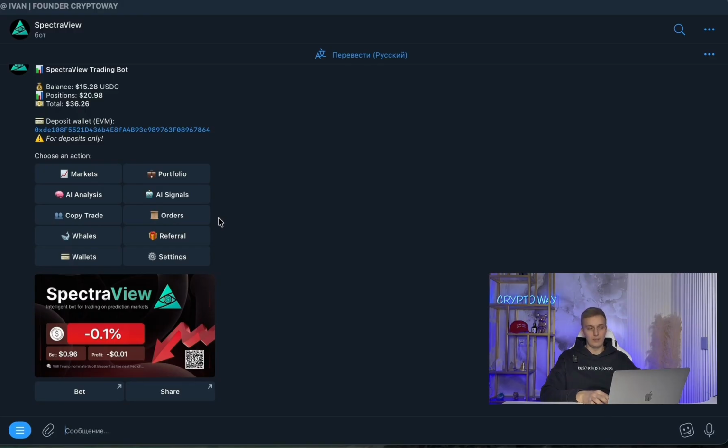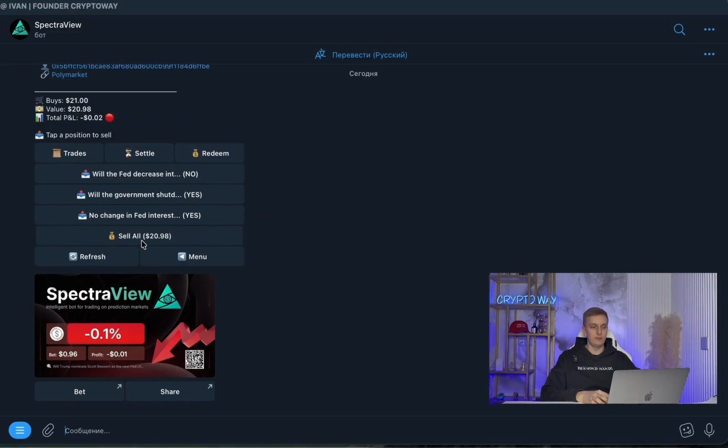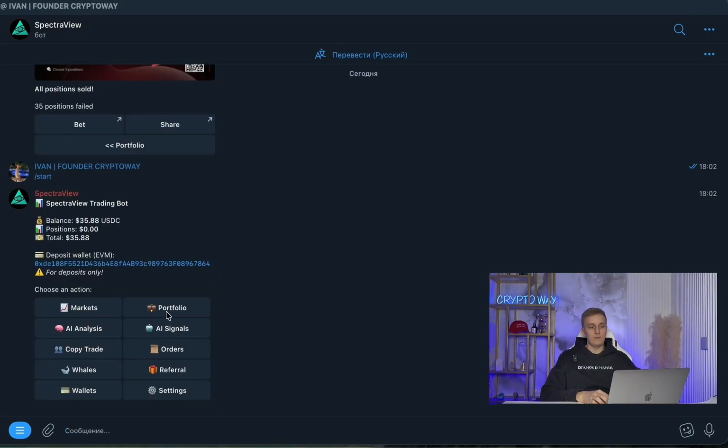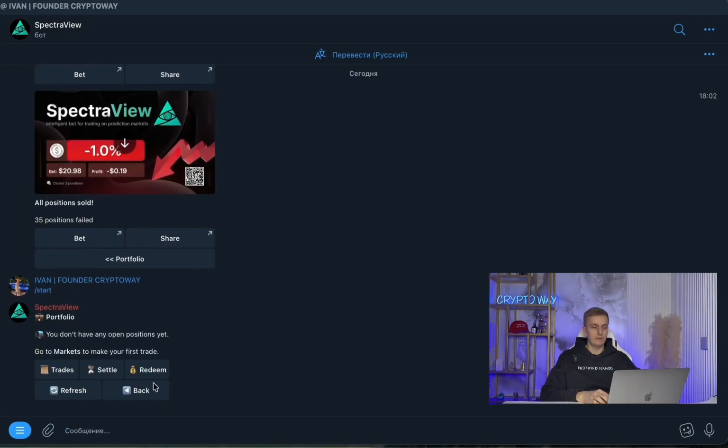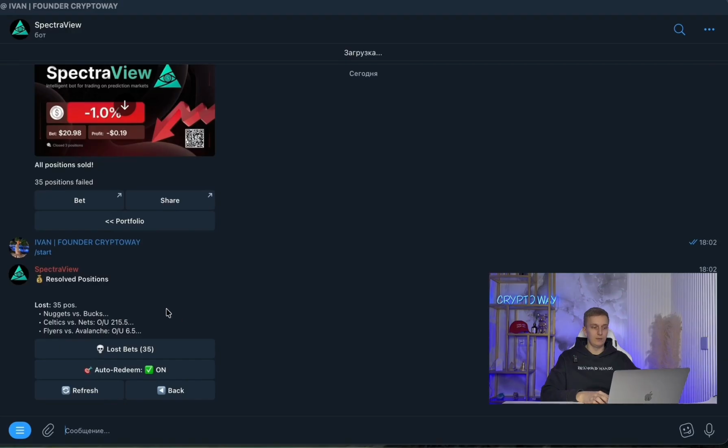You can also do this on your trading balance through the portfolio mode. Let's go here, and now I'll close all positions as well. Click sell all and pay attention. If we go to the portfolio section, there's a redeem button here. Basically in this section, we can claim our positions.